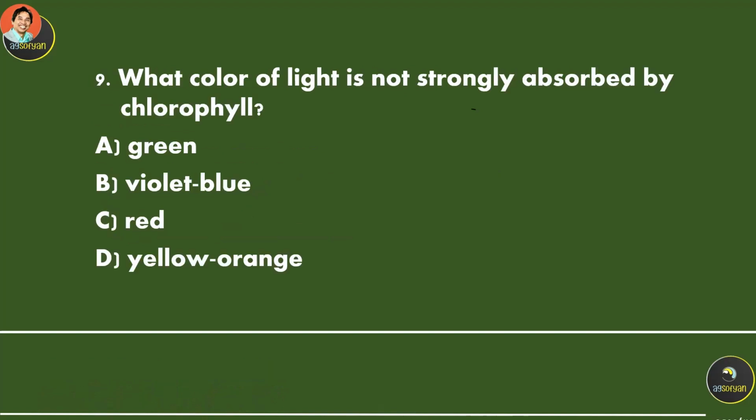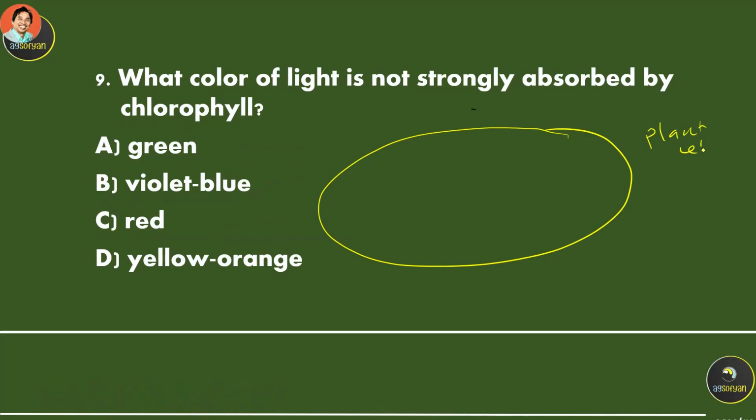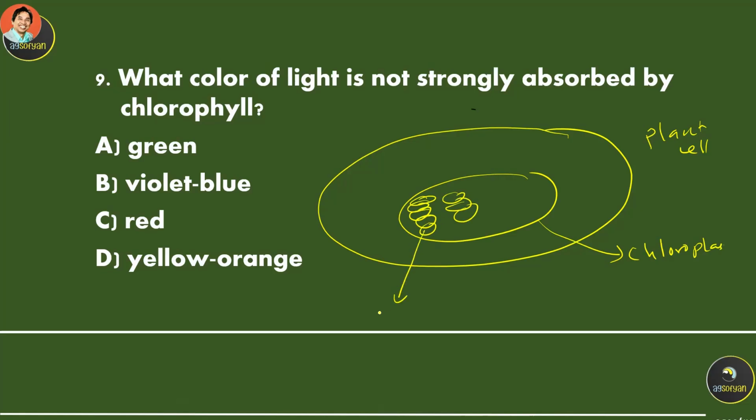What color of light is not strongly absorbed by chlorophyll? Now again, when we talk about the plant cell, okay, it has chloroplast, and then in chloroplast they have granum or grana with thylakoid structure, which is a flattened sac.